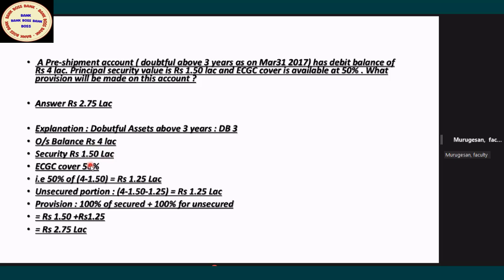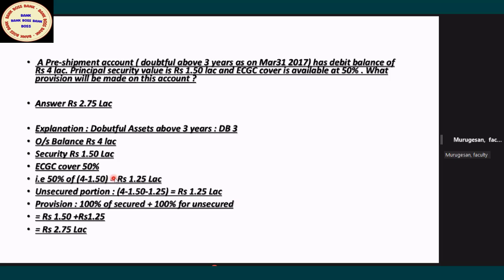On that, ECGC will give how much? 50% only they will give. So if they settle, 4 is the liability, 1.5 is the value of securities. So 2.5 is the amount, and on that 50% is 1.25. Carefully you have to understand the steps.